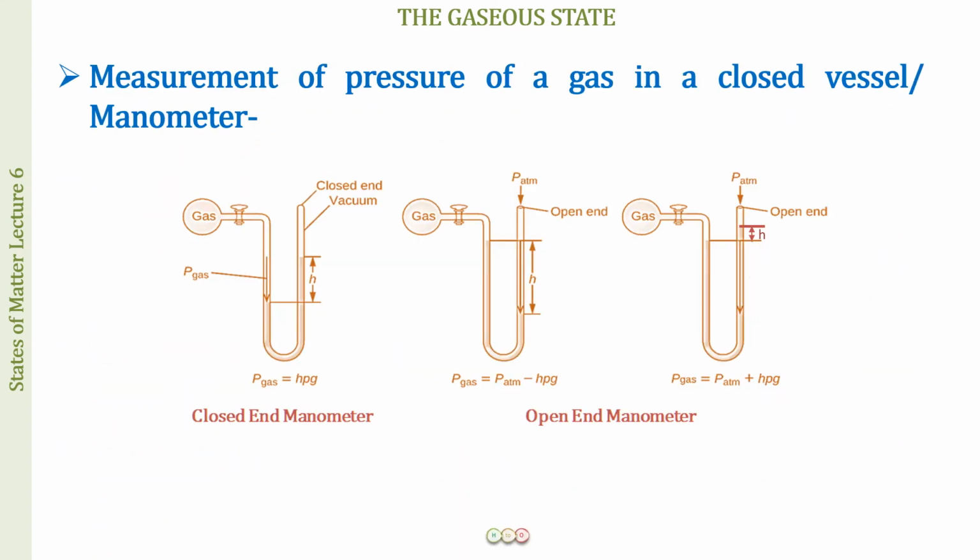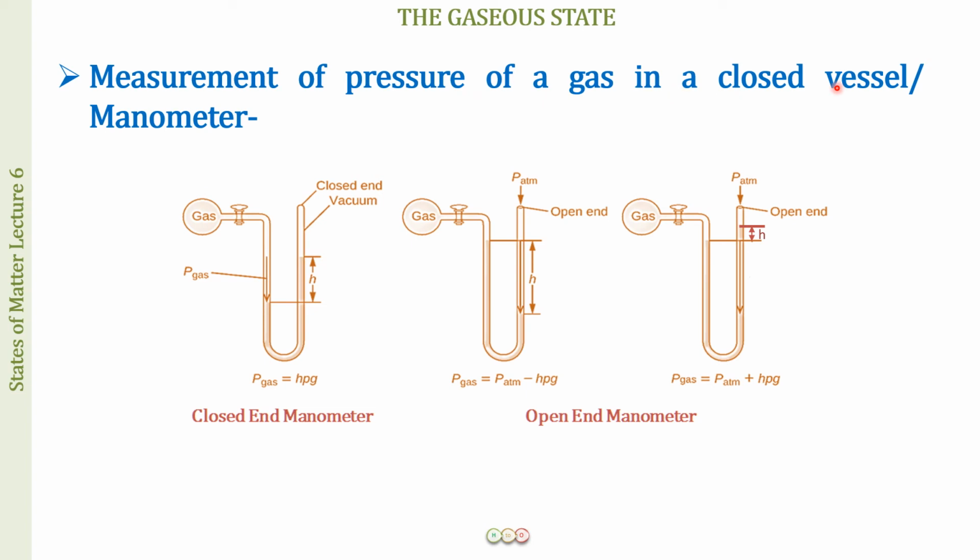So now that we have learned how we are going to measure the atmospheric pressure with the help of the Mercury Barometer, let us also learn how we are going to measure the pressure of a gas in a closed vessel. And here the apparatus is what we call the manometer. The manometer is similar to the barometer in principle. The only difference is that the barometer measures the atmospheric pressure, whereas the manometer measures the pressure of a gas in a closed vessel.